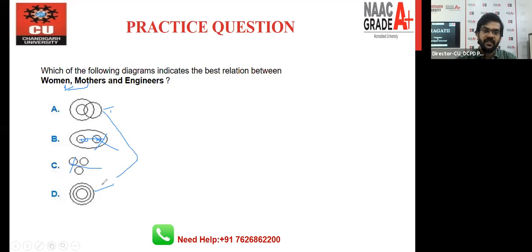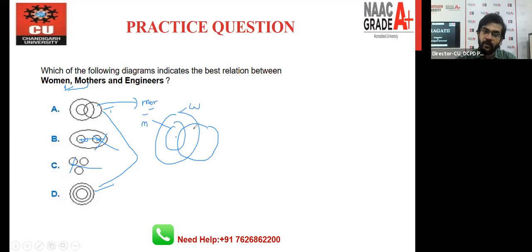So in these two diagrams, guys, listen very carefully. This diagram is more acceptable, right? If this is the woman, this diagram is representing her. So you will say that if the circle is like this, so engineer can be mother also, can be woman also. In this way, you have to approach. Are you getting this? Okay.